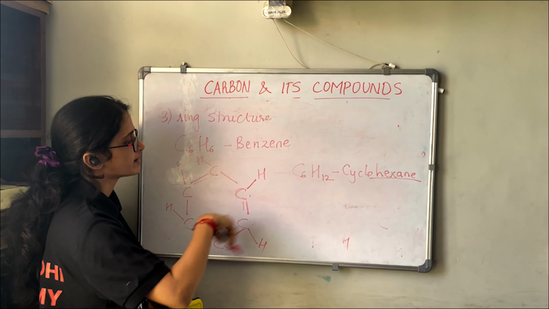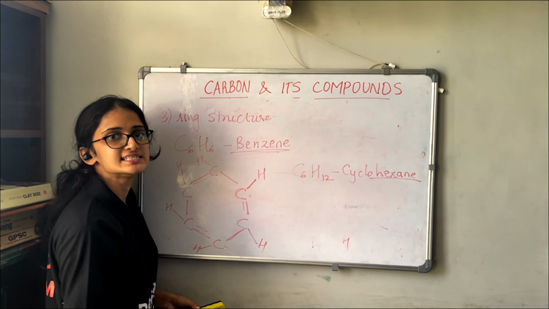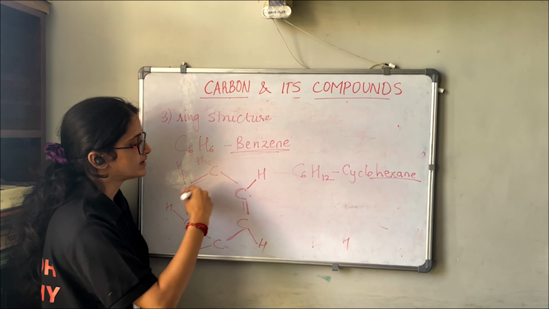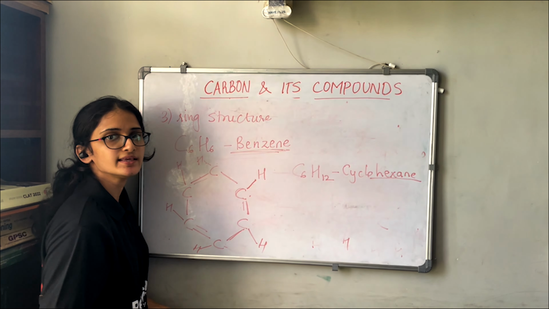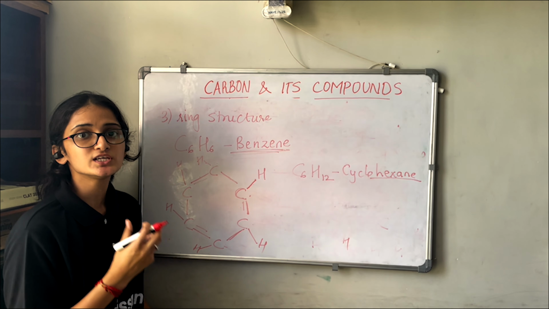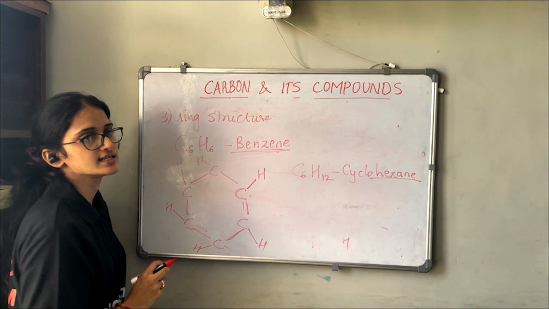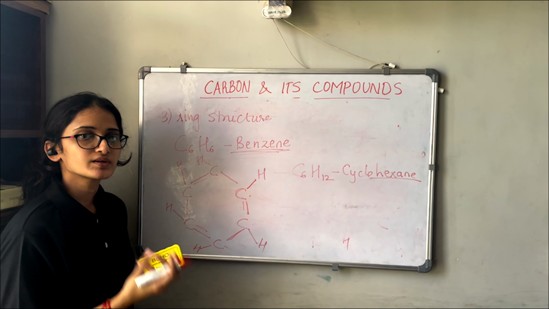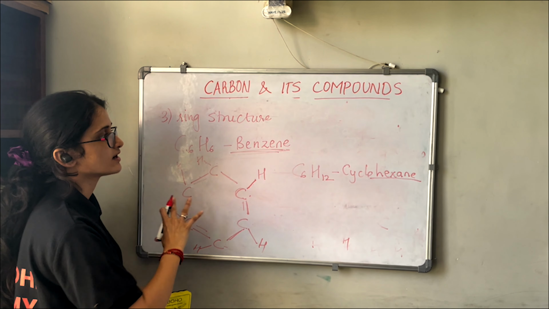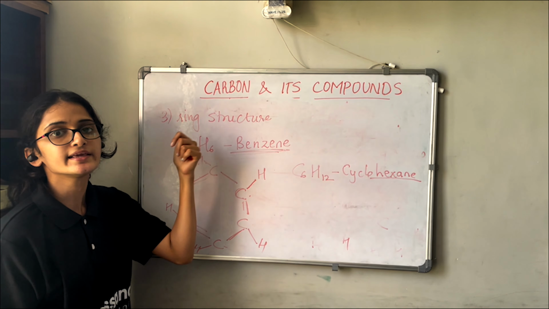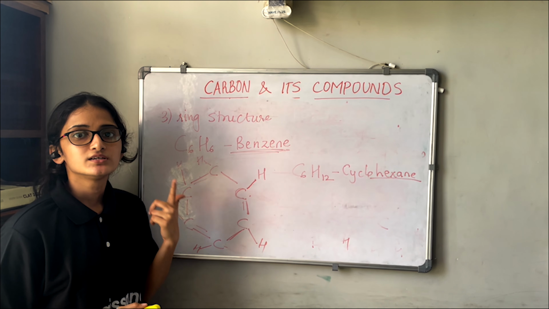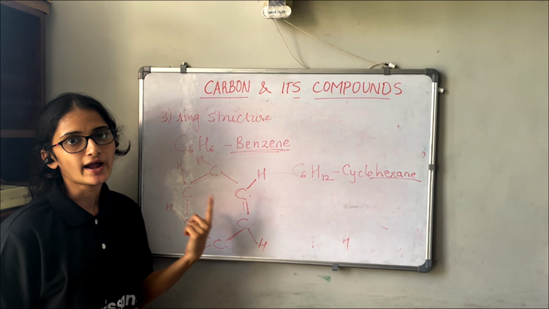Okay. So now this compound is called benzene. Since it has double bonds, it ends with "ene". And since there is an H atom attached to each carbon atom, it has the formula C6H6. So this is the benzene compound, which comes in the ring structure. So this was about the branched, straight chain and ring structure of the hydrocarbons.